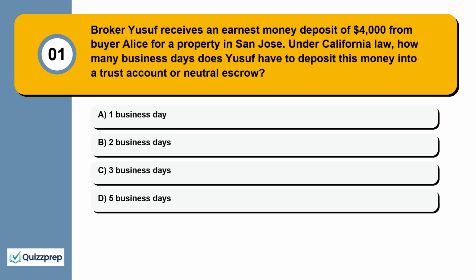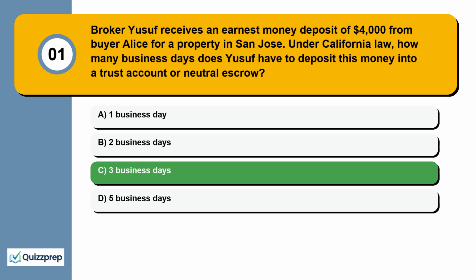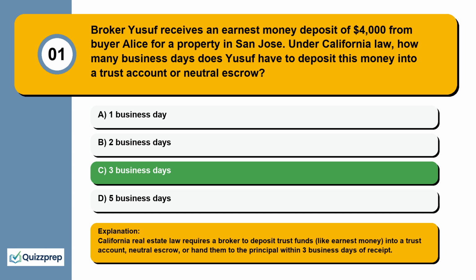Question 1. Broker Yusuf receives an earnest money deposit of $4,000 from buyer Alice for a property in San Jose. Under California law, how many business days does Yusuf have to deposit this money into a trust account or neutral escrow? 1 business day, 2 business days, 3 business days, 5 business days. California real estate law requires a broker to deposit trust funds, like earnest money, into a trust account, neutral escrow, or hand them to the principal within 3 business days of receipt.